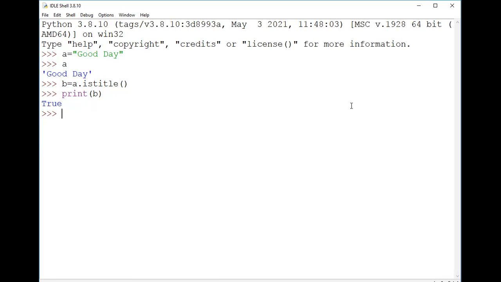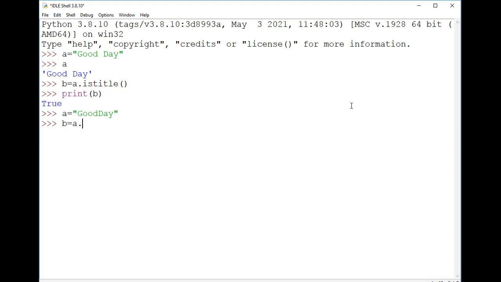But if we change the word, for example, if I take "GoodDay", the difference between the previous Good Day and this one is that in the second one I haven't taken any space. So it is considered a single word. So apart from G, D is also kept in capital letter. Let us see what is going to happen here.